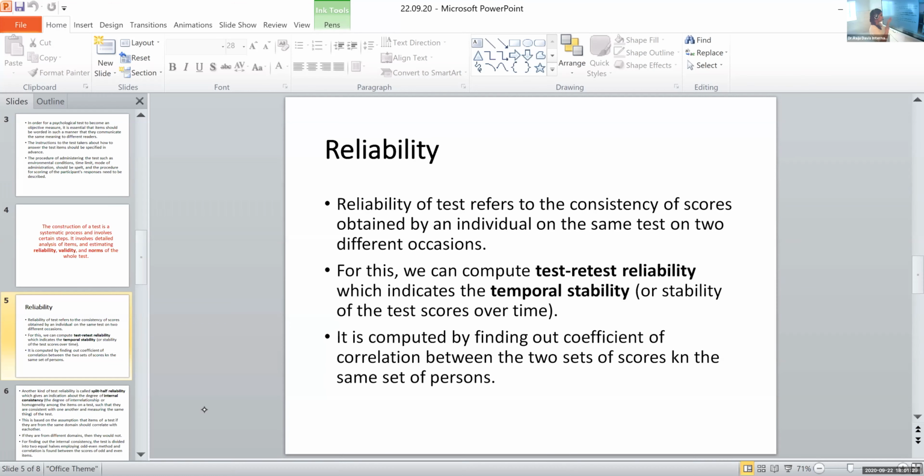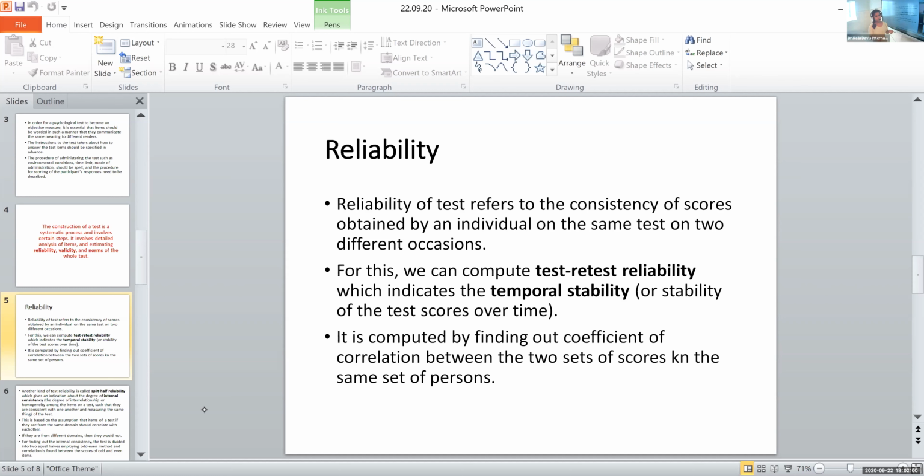Okay, I'll explain it once more. Reliability is about the consistency of scores over time. If the same participants are tested with the same set of questions or the same psychological test at any other time period, then we have to get similar results. Only if that happens can we say that this particular psychological test is reliable in nature.